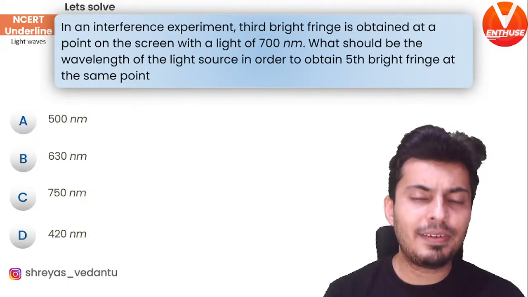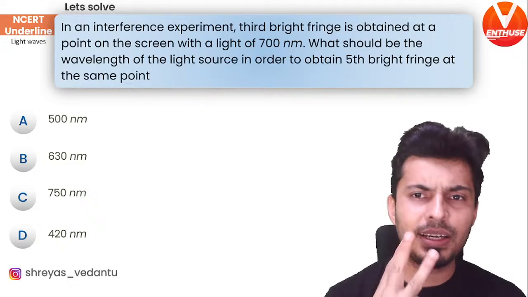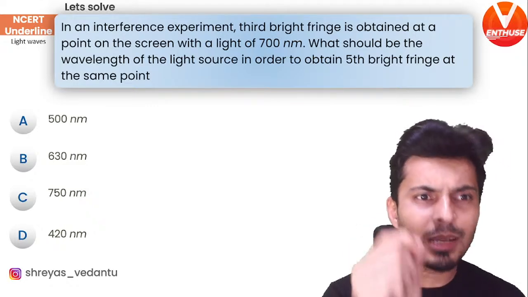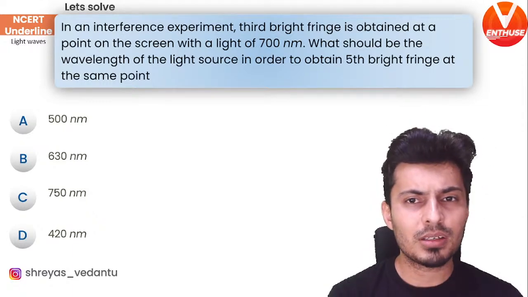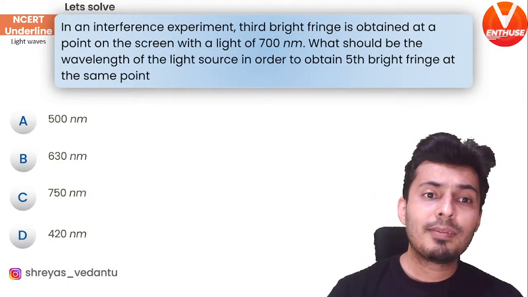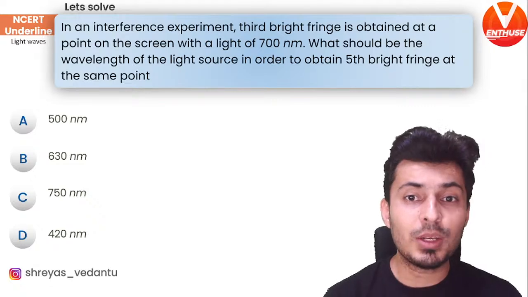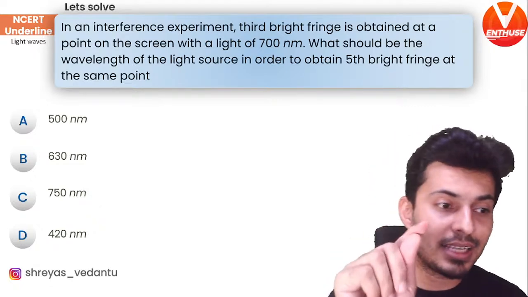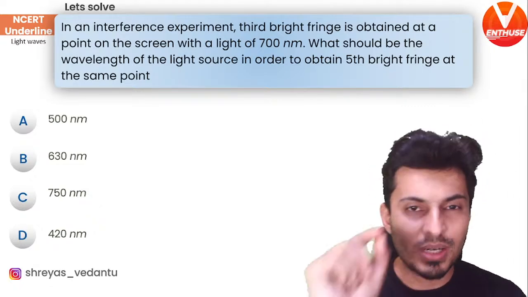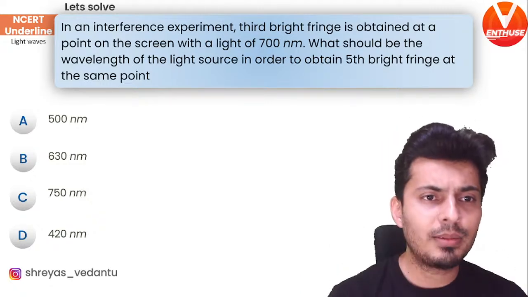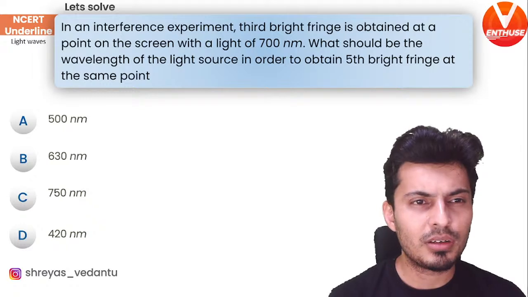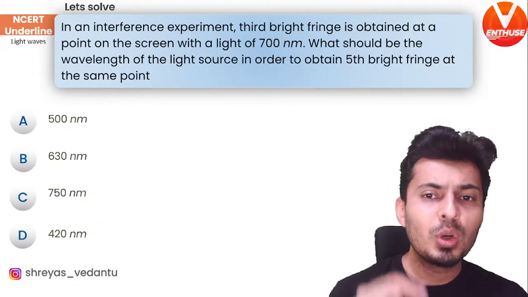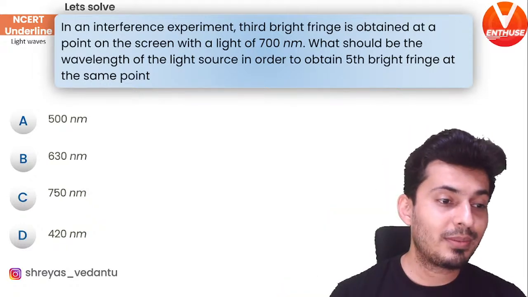In an interference experiment, the third fringe is obtained at a point on the screen where the light is of wavelength 700 nanometers. What should be the wavelength of light source so that you get the fifth fringe at the exact same point? So at some point, you're getting the third bright fringe when the light is of 700 nanometers. What should you do to get the fifth fringe of some other color?